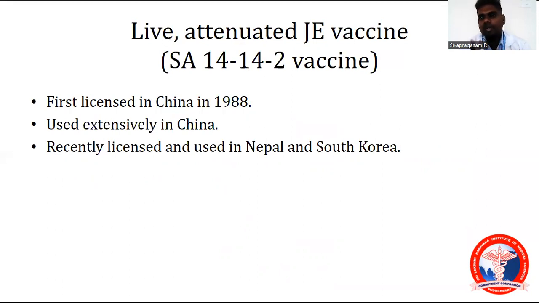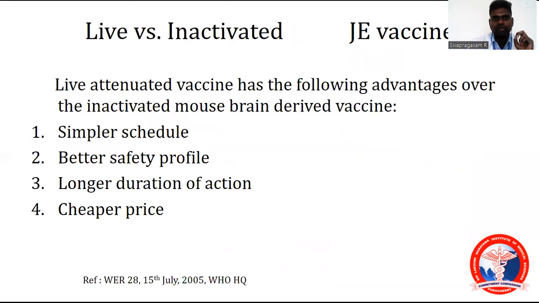Then comes the live attenuated JE vaccine, the SA 14-14-2 vaccine. First licensed in China in 1988, used extensively in China. Recently licensed and used in Nepal and South Korea also.